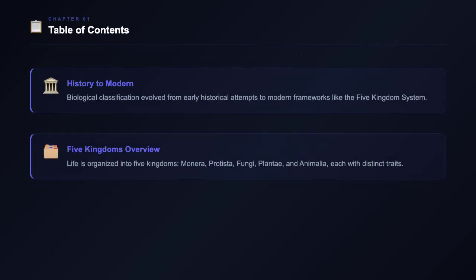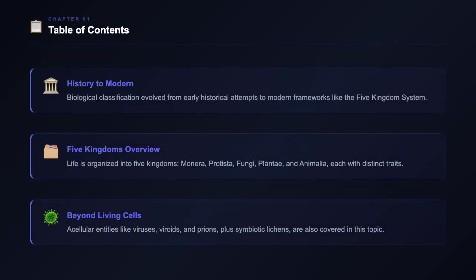Biological classification has a historical development, from early attempts to modern approaches. The five-kingdom system is a significant framework for organizing life. The five kingdoms are Monera, containing bacteria; Protista, for single-celled eukaryotic organisms; Fungi; Plantae, the photosynthetic organisms; and Animalia, the multicellular animals. We will also discuss acellular entities like viruses, viroids, and prions.